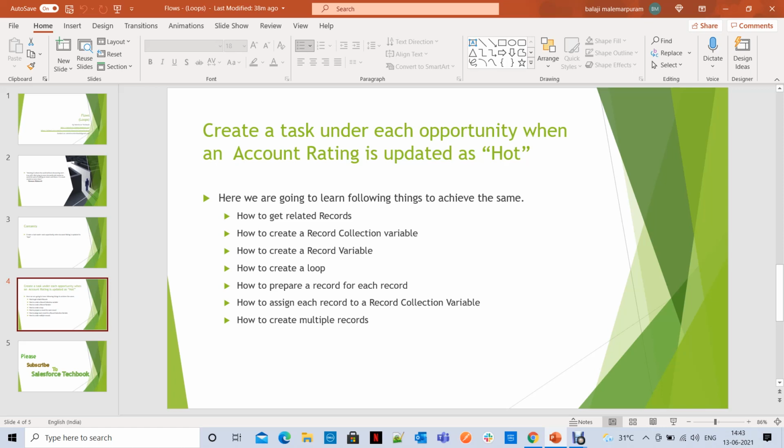And how to prepare a record for each opportunity in our case, how to assign each record to a record collection variable, and how to create multiple records. Let's see what is going to happen. Let's start everything practically.